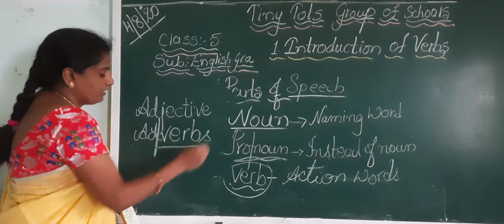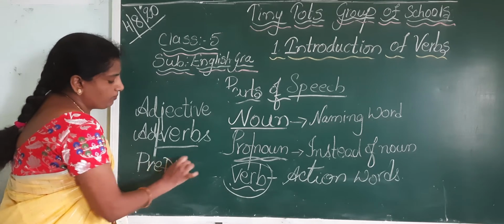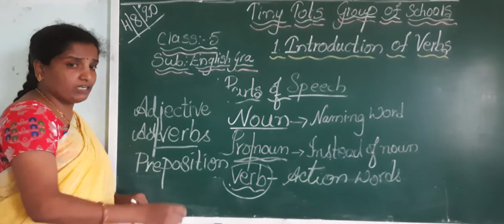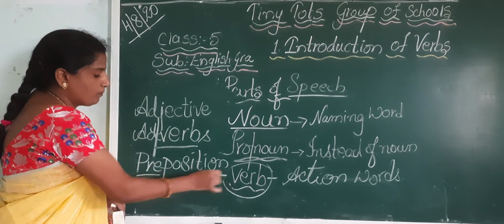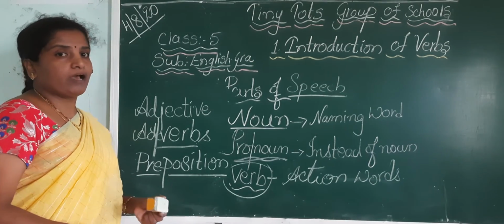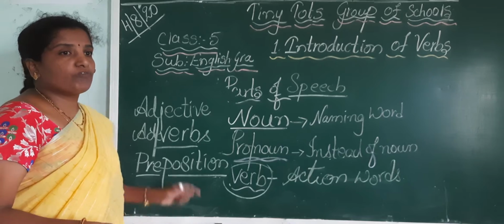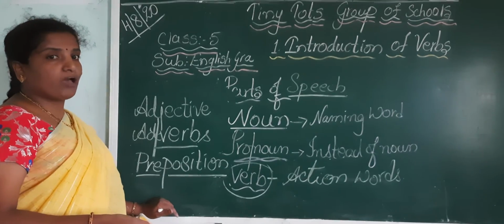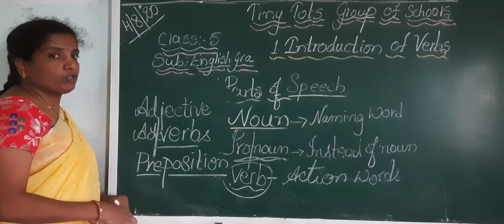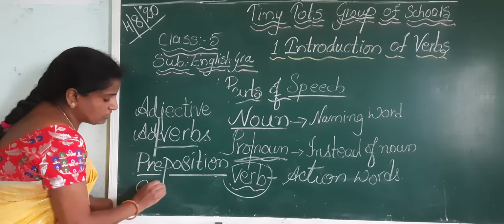Is it clear? Next, preposition. What do you mean by preposition? Pre means before. Position means a noun or a pronoun. So the words which are used before a noun or a pronoun are known as prepositions. Brief explanation. Next, conjunctions.